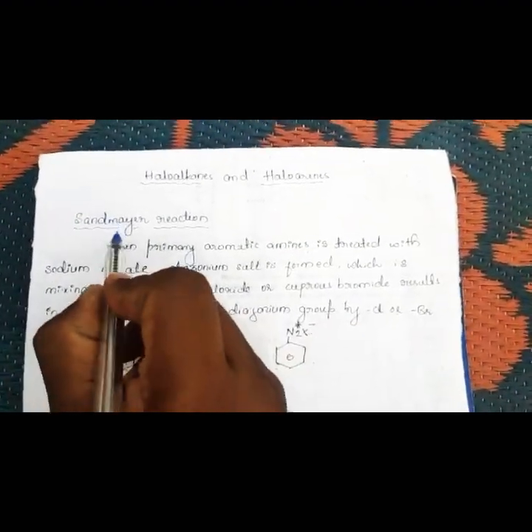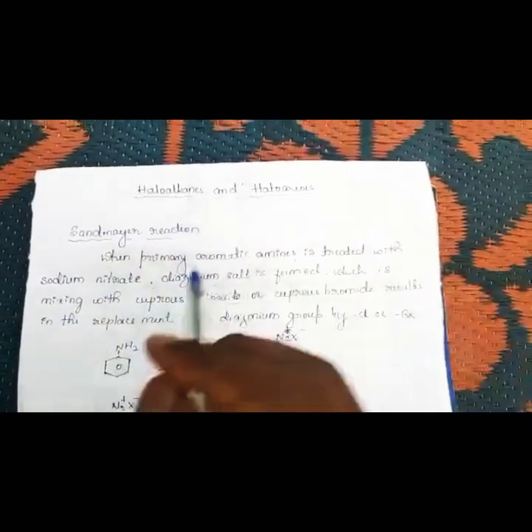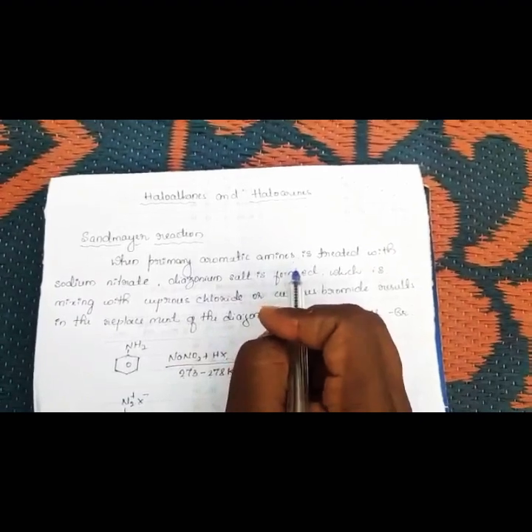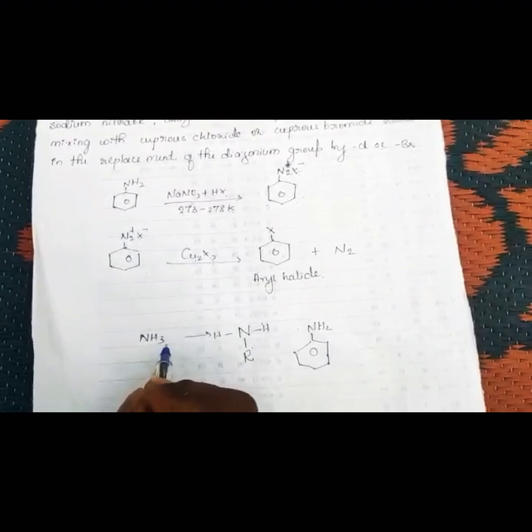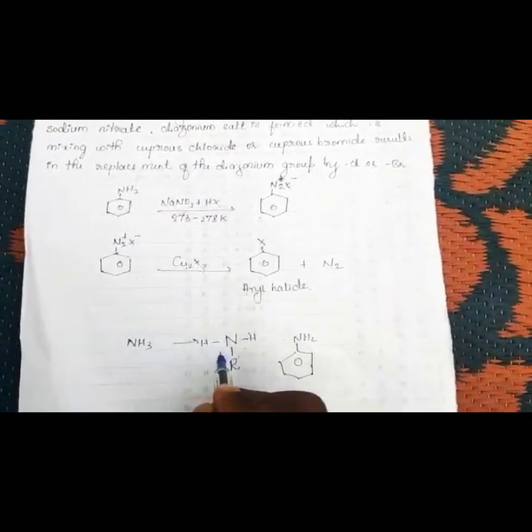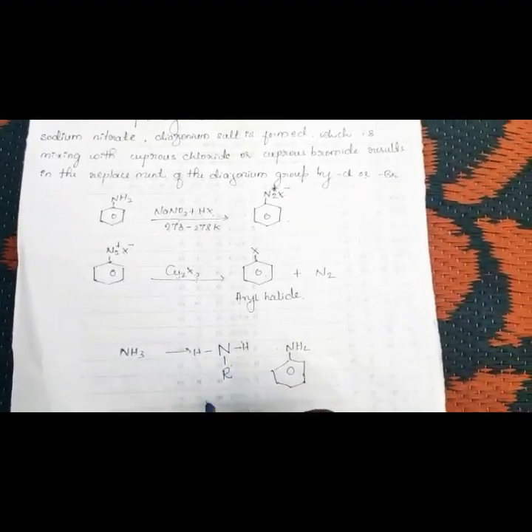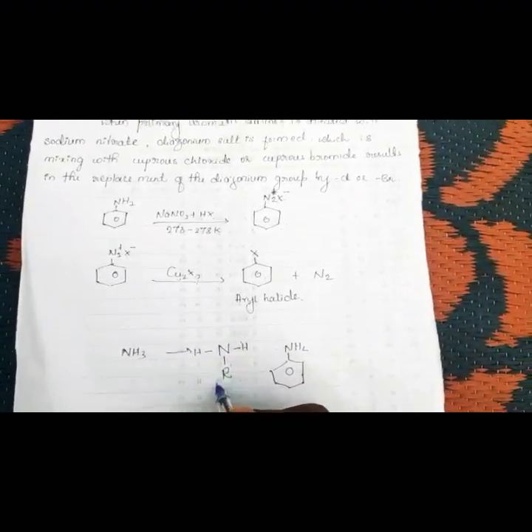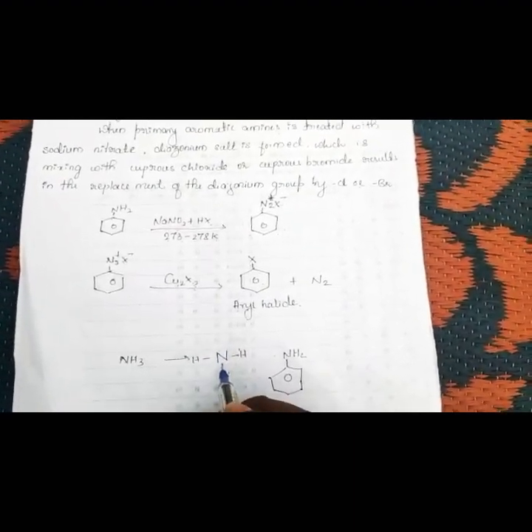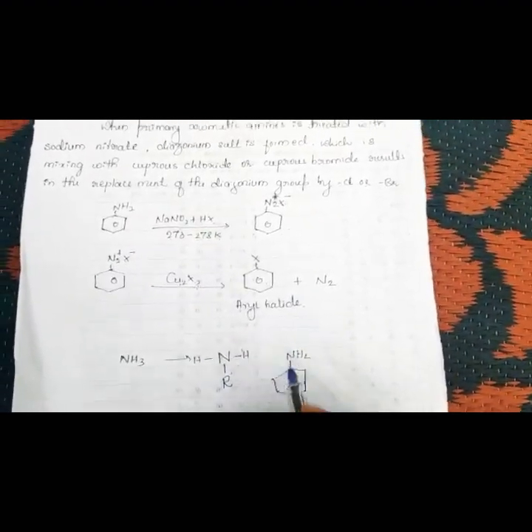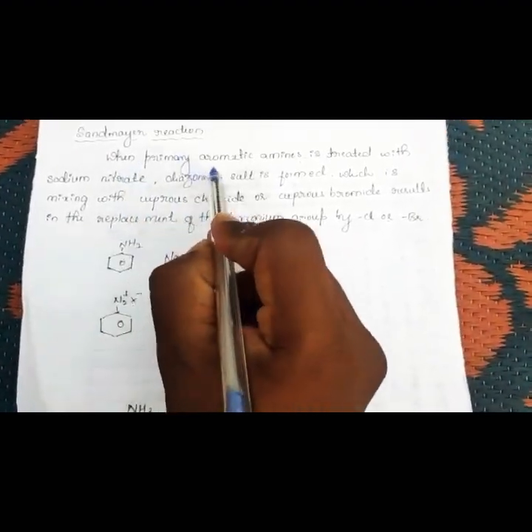Okay, so this is the Sandmeyer reaction, right? When a primary aromatic amine, what is an amine? You already know the NH3 group. NH3 means ammonia. So if one of the hydrogens attached to the nitrogen is replaced by any group, then these types of compounds we call primary amines. If this group is a benzene, then we call it a primary aromatic amine.